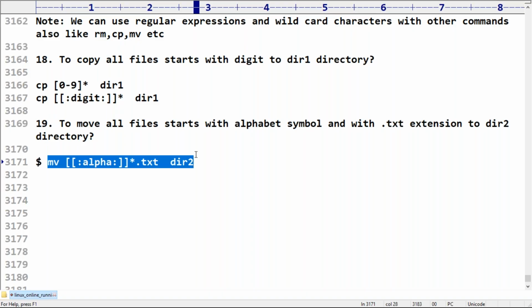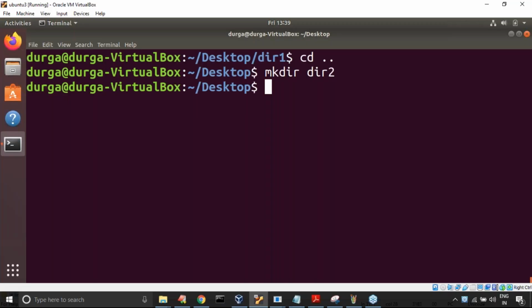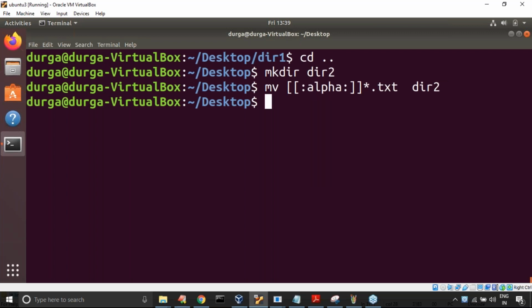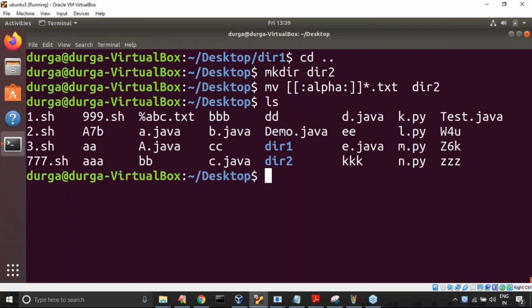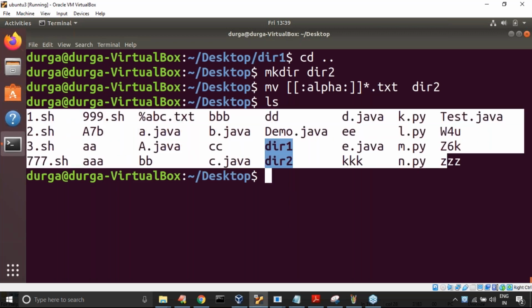Okay, now have a look. Observe this mv move command, sir, moved. Now in the source location you are never going to see such types of files. Are you seeing anywhere a file that starts with an alphabet symbol and has the .txt extension here?